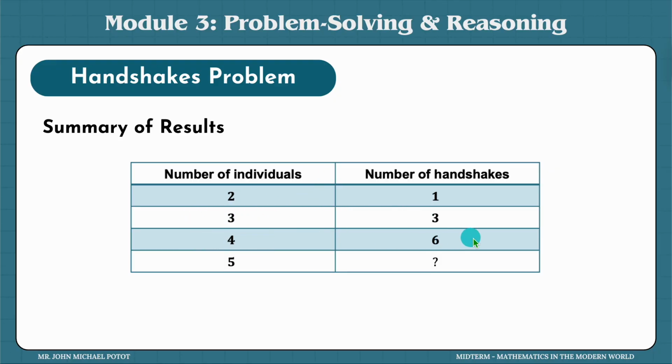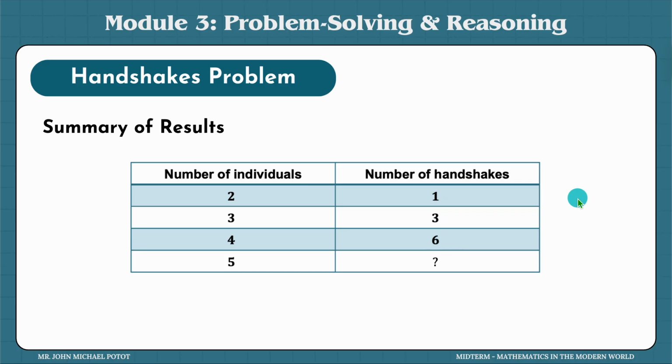And 4 individuals would have 6 handshakes. So how many do you think will be handshakes for 5 individuals? If you look at the pattern, the number of individuals just increases by 1, and the number of handshakes increases by 1 to 3 becomes 2. 3 to 6 becomes 3.